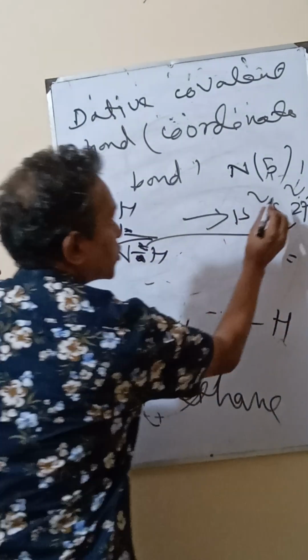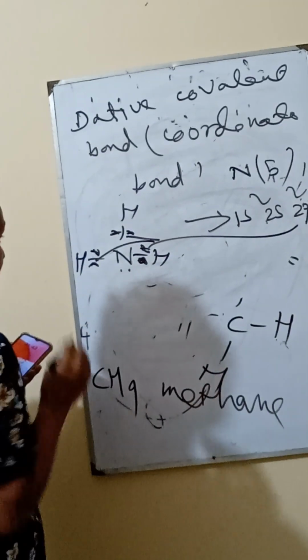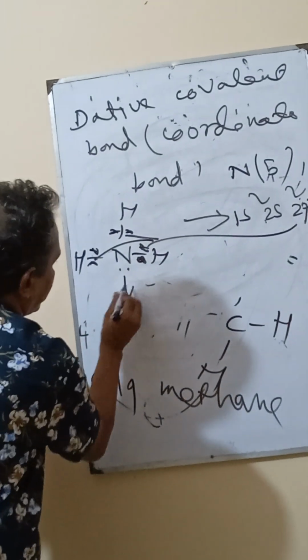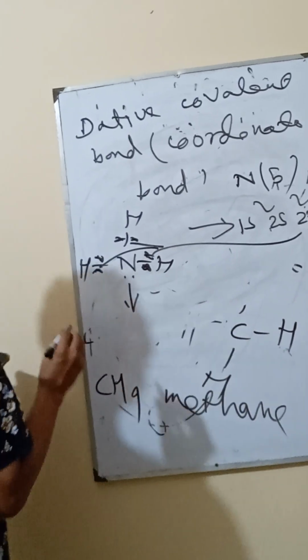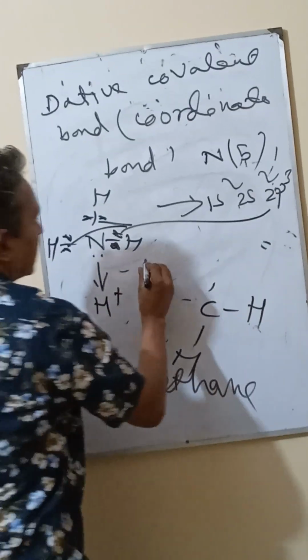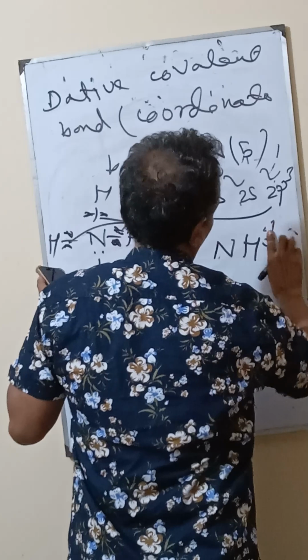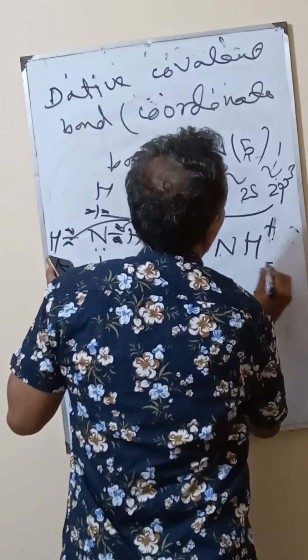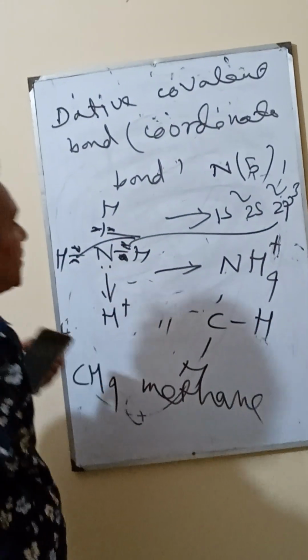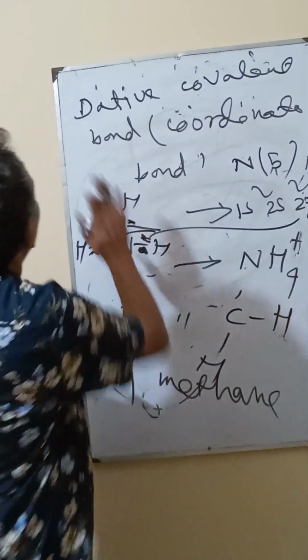So there are 2 extra electrons, a lone pair, which joins with a hydrogen ion, and then it creates ammonium. This is a dative covalent bond, coordinate bond.